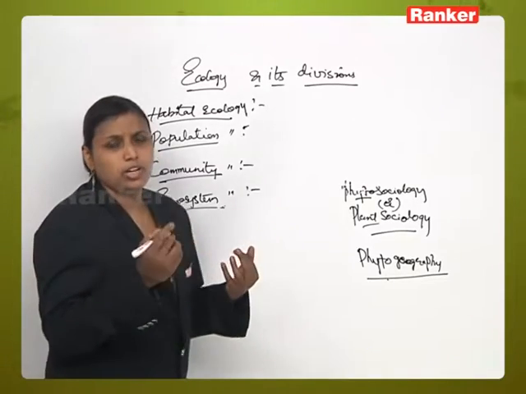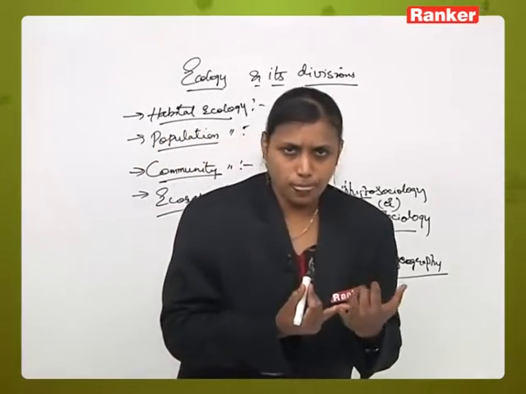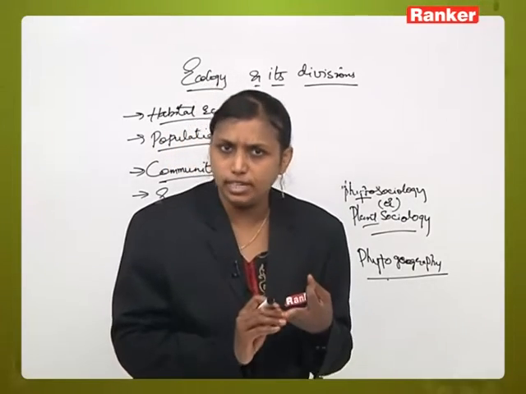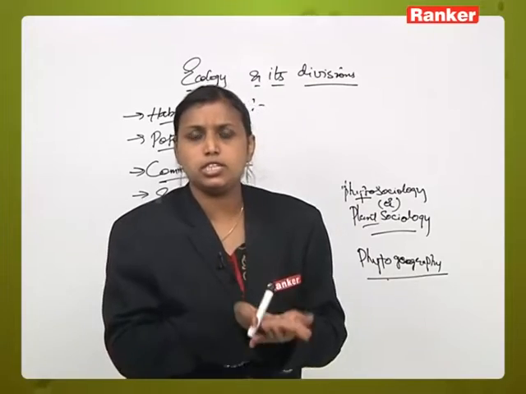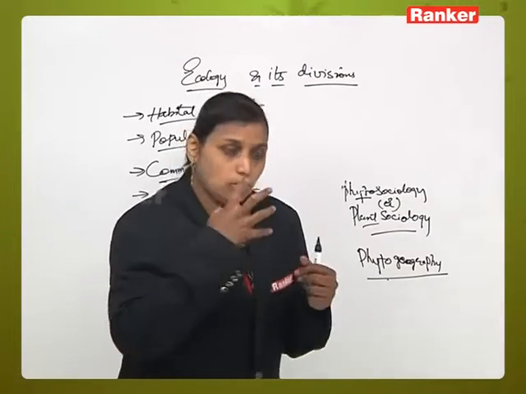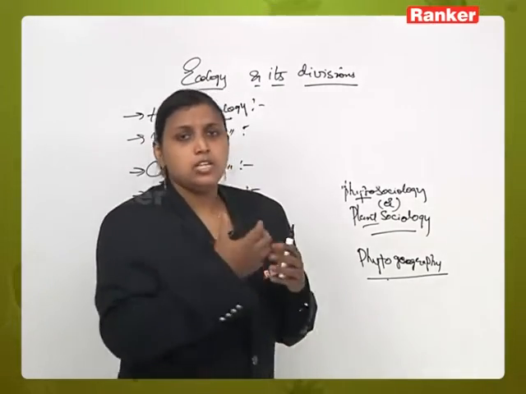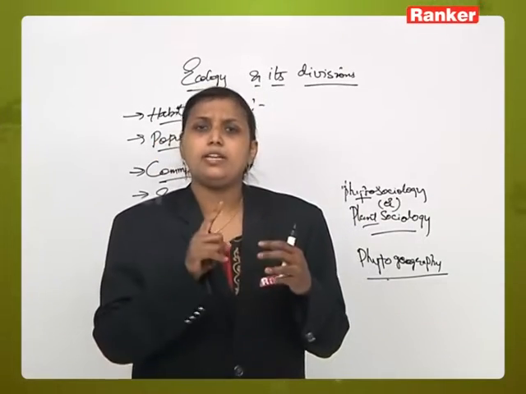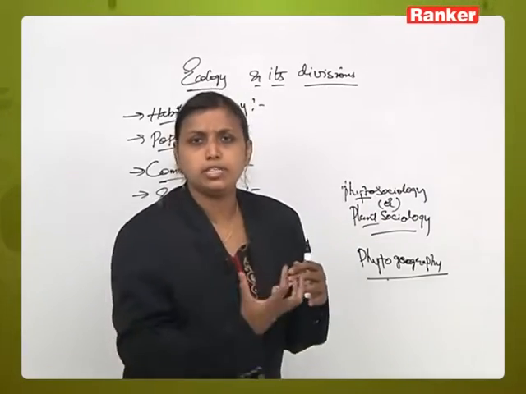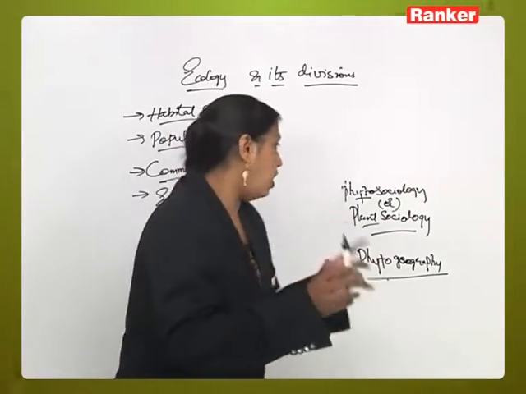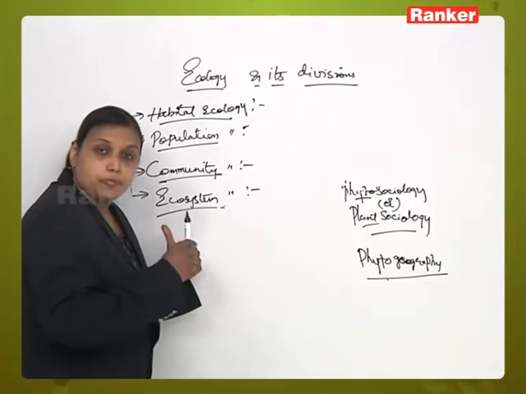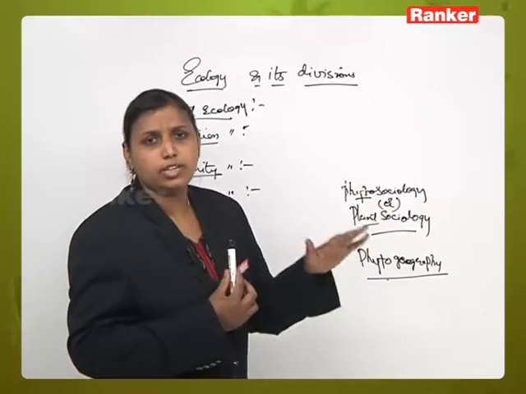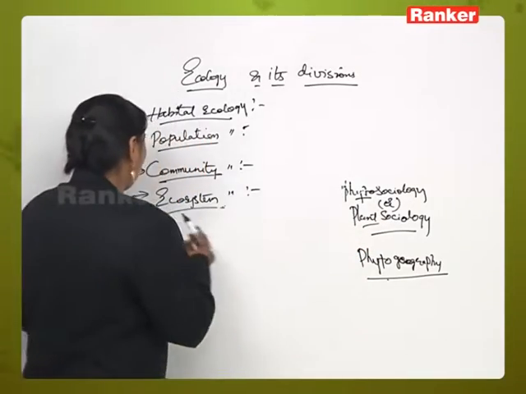For example, we take a forest ecosystem. We talk about how many herbs, shrubs and trees there are, and what type of forest it is, deciduous, tropical or rain forest. Each forest has its own specific characters. How each forest type adapts to the particular environment, what the growth and distribution patterns of plants are, how many animals and plants there are, what the structure and functioning of that forest ecosystem is, and its relationship with the environment in which it grows, all that comes under ecosystem ecology.